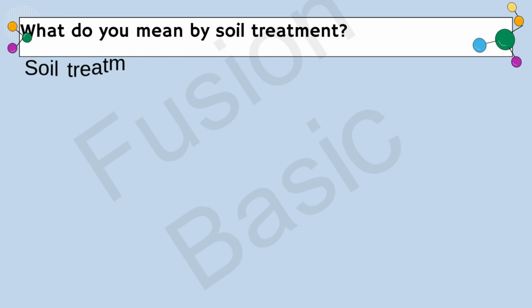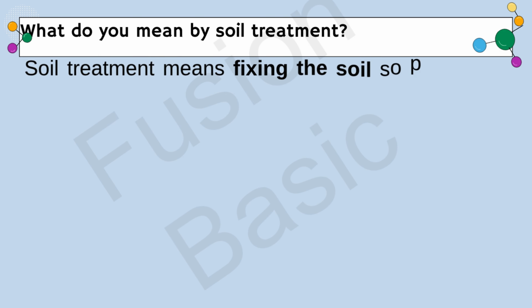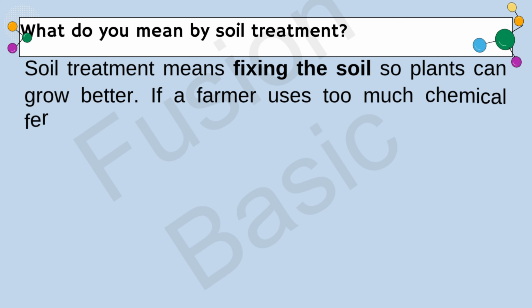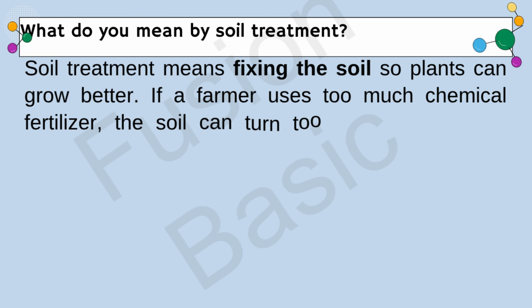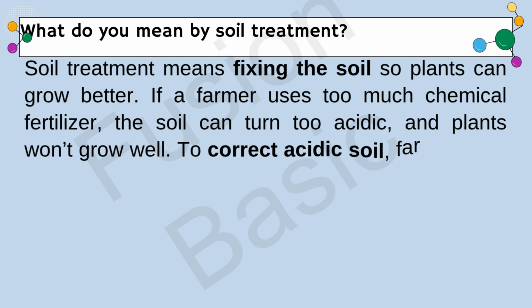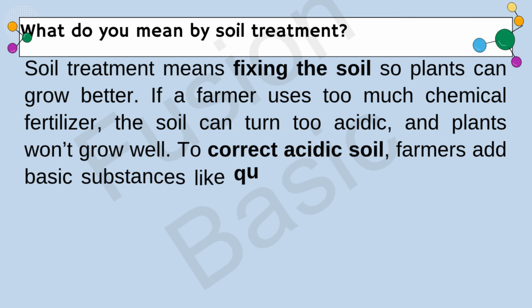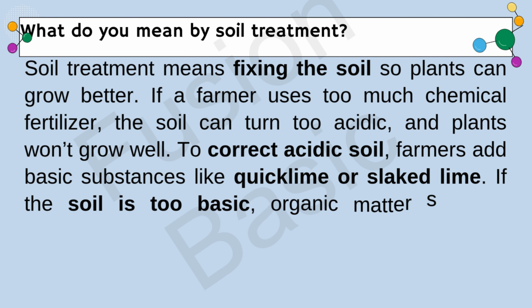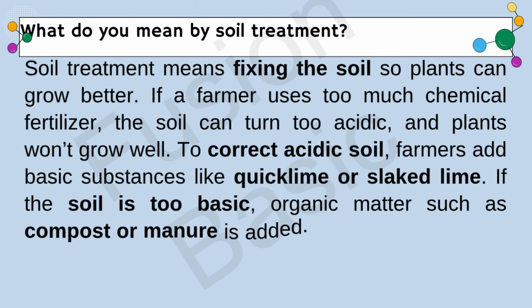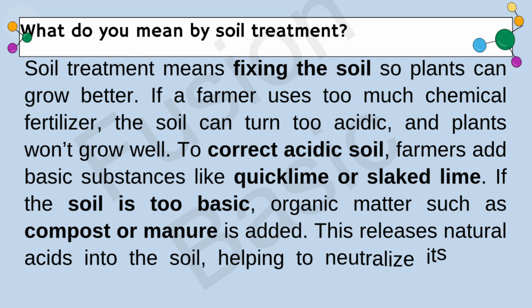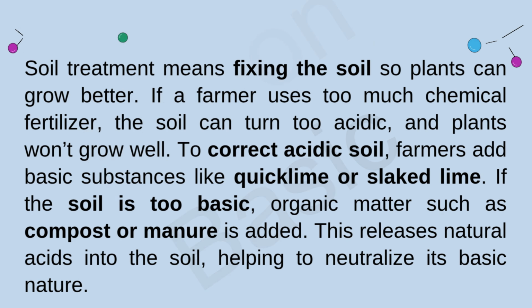Question. What do you mean by soil treatment? Solution. Soil treatment means fixing the soil so plants can grow better. If a farmer uses too much chemical fertilizer, the soil can turn too acidic, and plants won't grow well. To correct acidic soil, farmers add basic substances like quicklime or slaked lime. If the soil is too basic, organic matter such as compost or manure is added. This releases natural acids into the soil, helping to neutralize its basic nature.